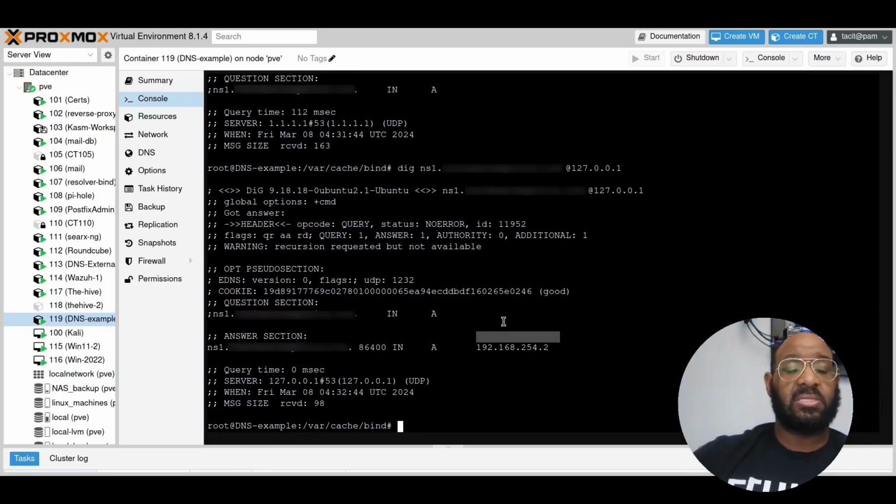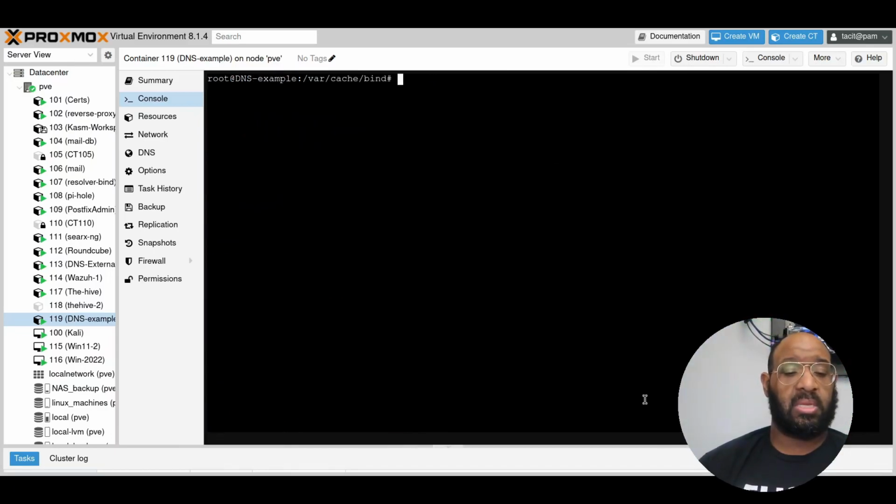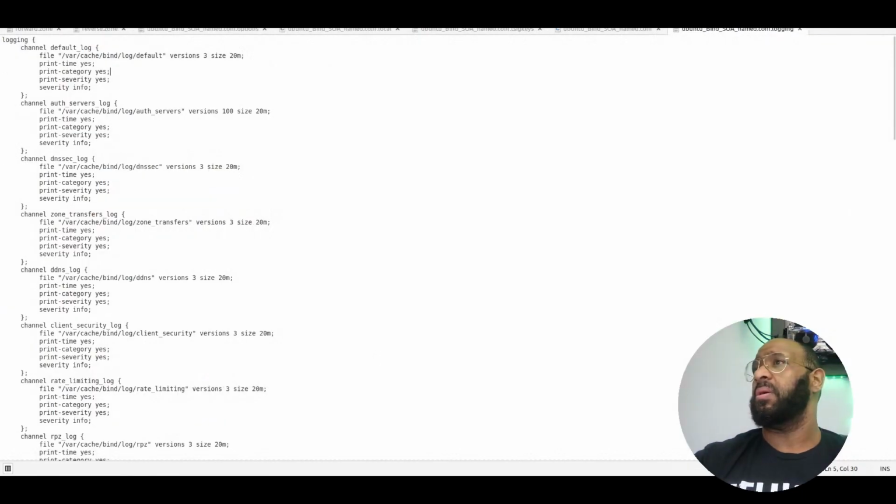Last step here is actually going to set up our logging. Logging is important so we can troubleshoot the queries that hit our authoritative server. So we're going to go to /etc. It's important I set it up in this other location, though I can set it up anywhere. Like I said before, we can tell it where things exist. But we're going to set up this, and I am going to drop the file name, which is going to be named.conf.logging.